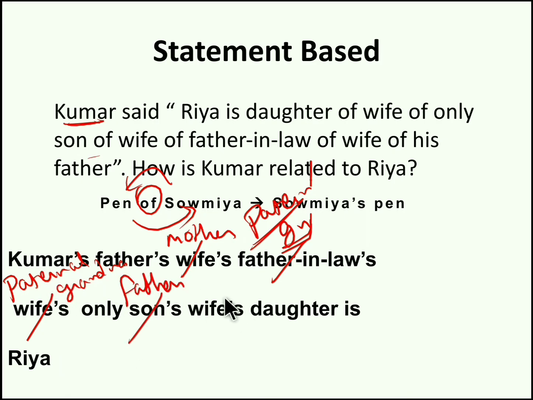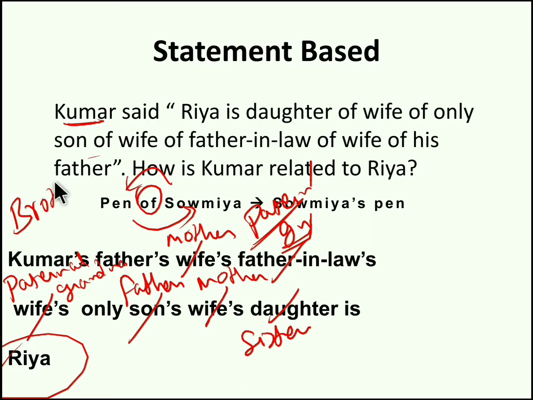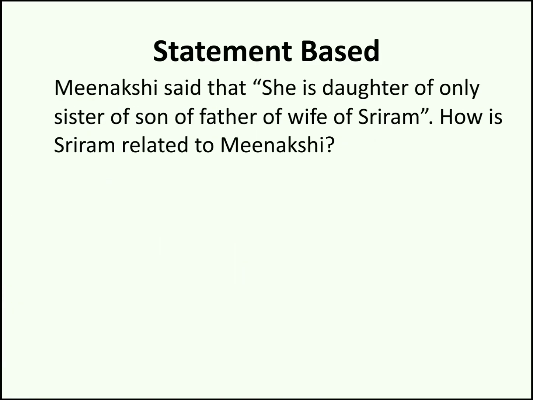Now Kumar's father's wife is Kumar's mother. Now Kumar's mother's daughter is Kumar's sister. So Kumar's sister is Riya. Now the question is, how is Kumar related to Riya? It's brother, right? So the answer for this question is brother. Now moving to the second question. Try to take a gap of 5 to 10 seconds and try to solve it by yourself. If not possible, then again come back to this topic, again come to this video.